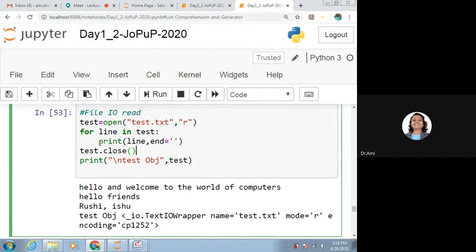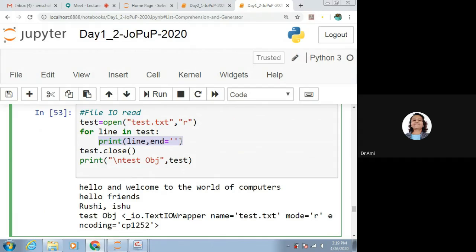Here you can see that end is equal to single quotes, that means nothing is there in it. I mean, we do not want to add anything. So it should be like all the output is coming together. Like, say, if we do have the output as 1, 2, 3, 4, 5, then in one line only it should print like 1, 2, 3, 4, 5.